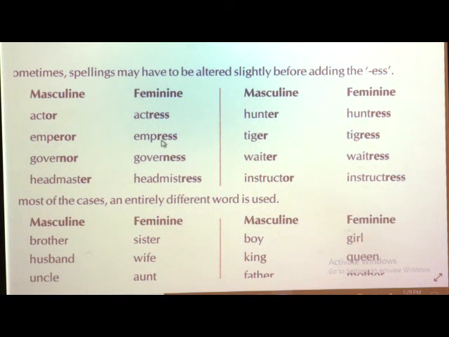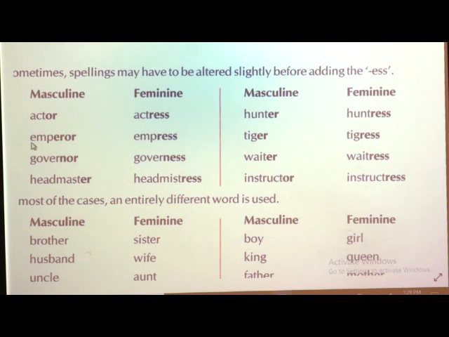Emperor, empress, governor, governess, headmaster, headmistress, hunter, huntress, tiger, tigress, waiter, waitress, and instructor, instructress. See, instead of OR or ER, you add RESS or NESS, and then you get the feminine gender. So this was the second rule.